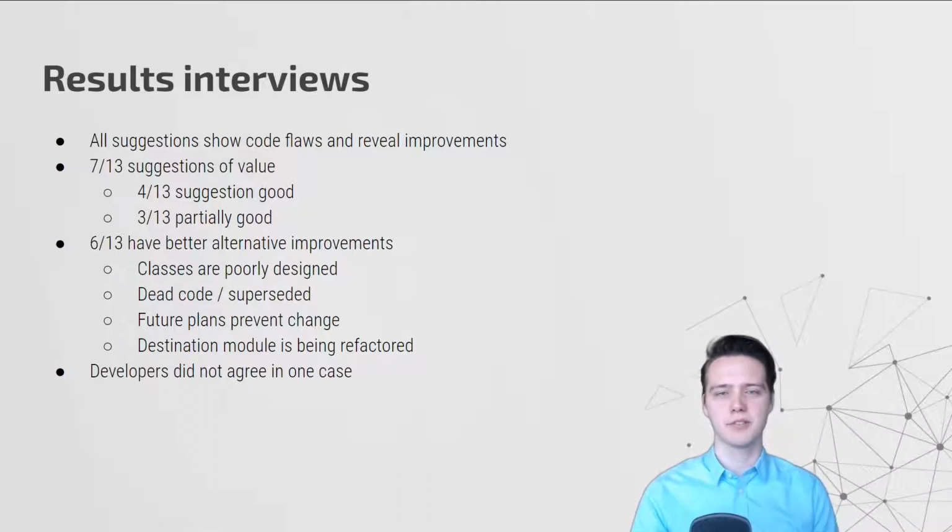The most common causes for the improvements not being optimal are: 1. The classes are in the correct module, but they are poorly designed. 2. The classes are dead code or have been superseded by other functionality, so they should be removed. 3. There exist future plans that prevent the classes from being moved. Or 4. The destination module is in the process of being refactored. One interesting thing to note is that in one case, 2 developers did not agree on the value of a suggestion. One decided it was good and should be implemented, and the other decided it decreased the code quality.